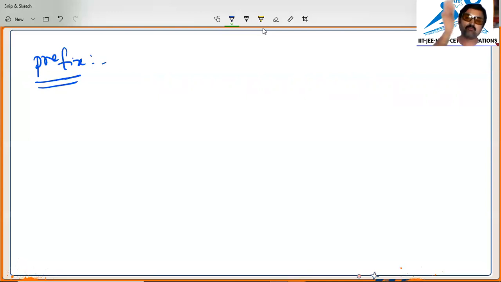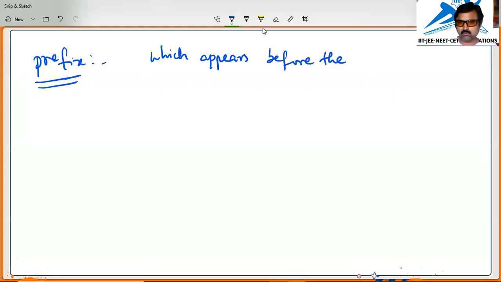But what comes before the word root, we call the prefix.